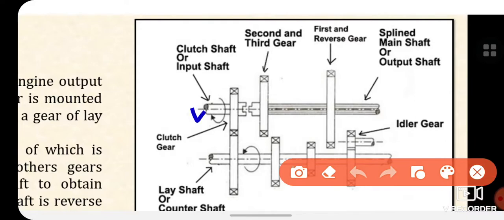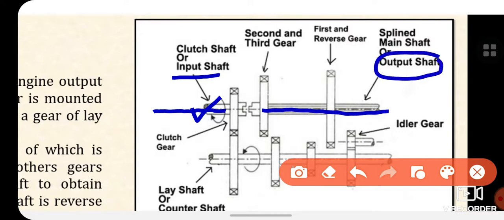See, this is the clutch shaft, also called the input shaft, which is directly connected with the crankshaft, means the power source. Then this shaft is called the spline main shaft, or the output shaft.